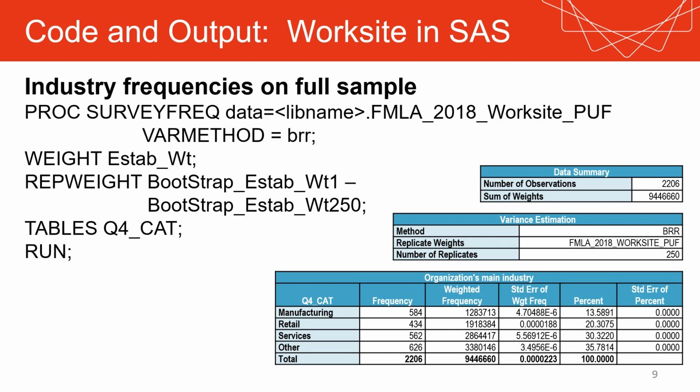Again, you want to use the survey commands, in this case, proc surveyfreq. You want to include the local libname. The file name will be common, FMLA_2018 worksite PUF. The var method is again BRR. The weight in this case is estab_weight. There are going to be 250 replication weights, and then tables with the variable name, which is Q4CAT.